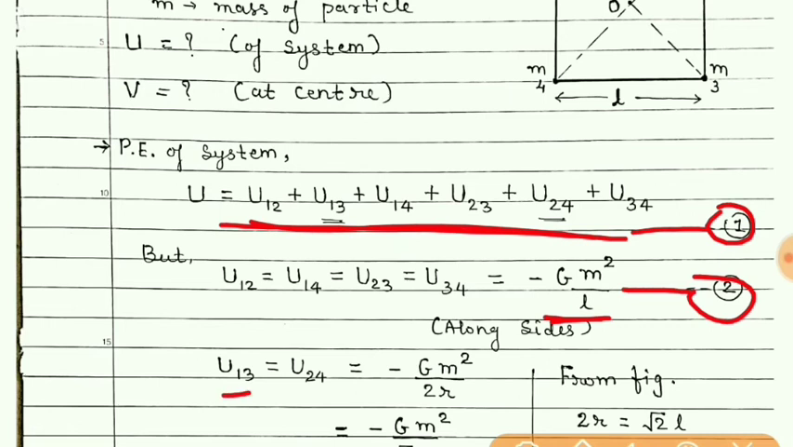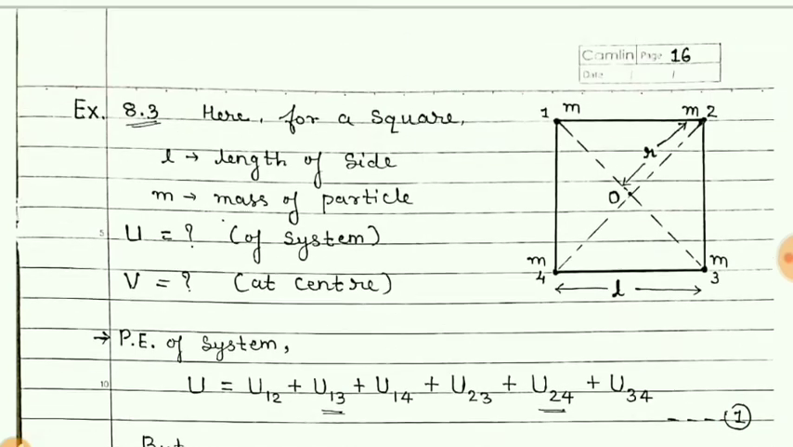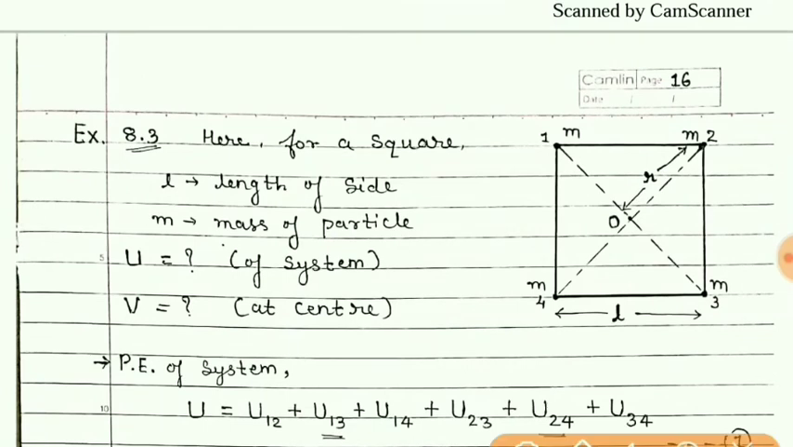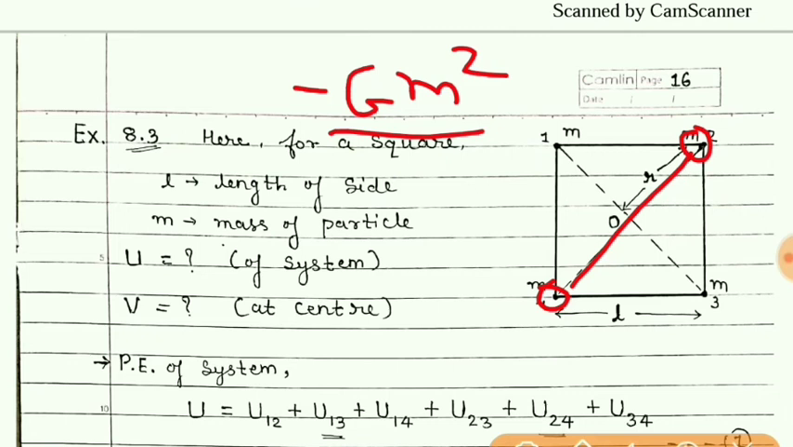Now, for the two pairs which are along the diagonals, their potential energy is G, but always negative, so minus G m into m, that is m square. But what is the distance between these 2 points? It is R plus R, so it is twice of R.